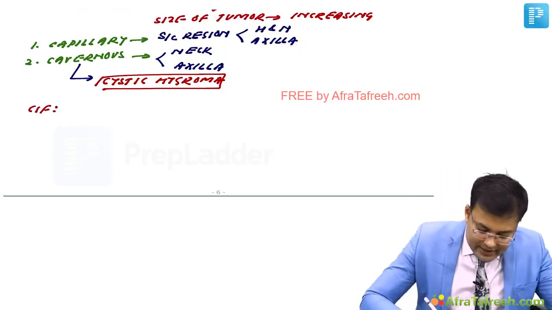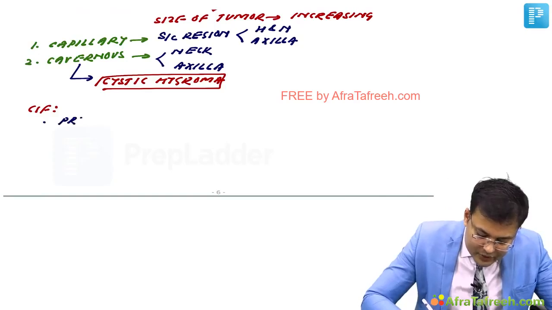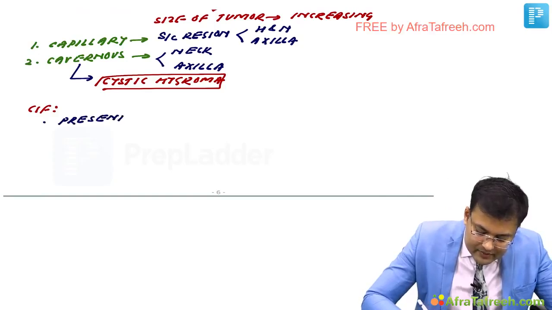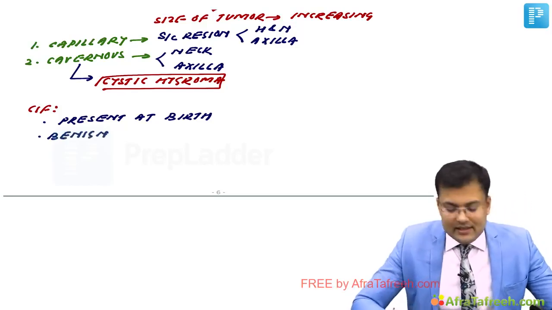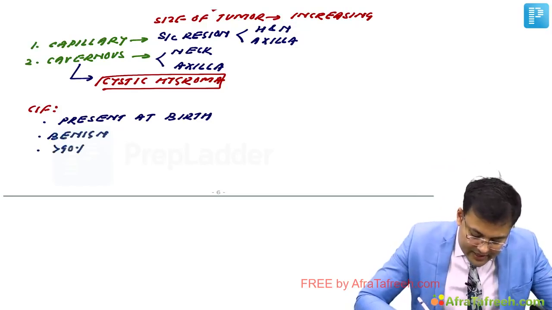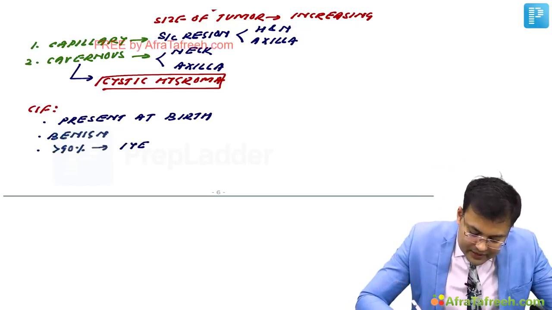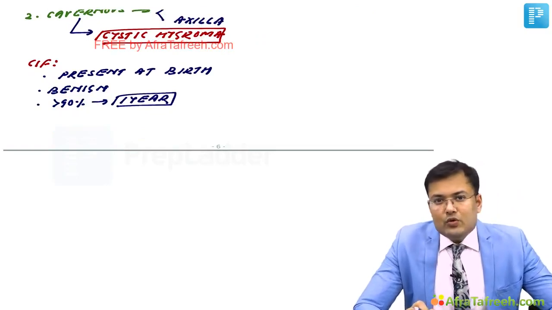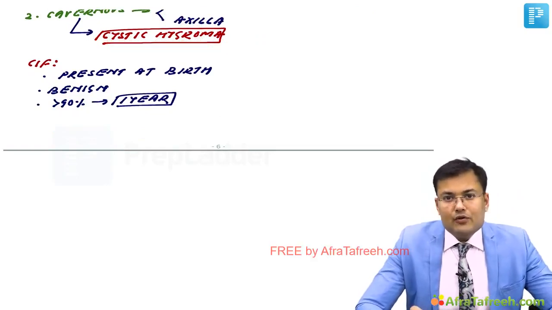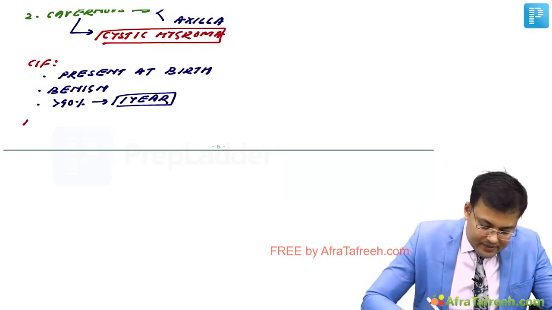So see the clinical features of lymphangioma. Usually the swelling is present at birth. What kind of swelling? It's benign. And in more than 90% of cases it is detected by the end of 1 year. And how are we going to treat lymphangioma? We go for excision. The treatment is excision.